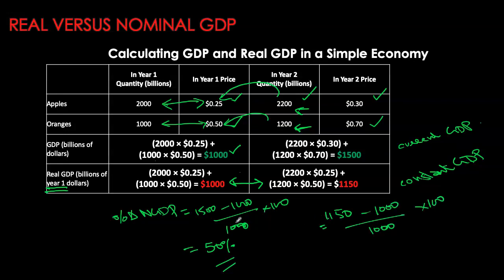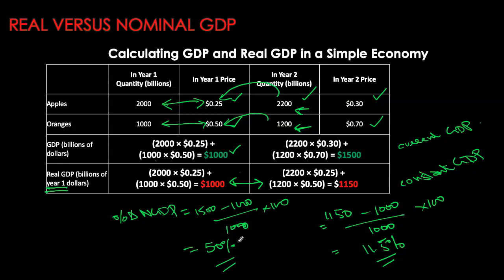Note that growth rate or percentage change is simply the absolute change divided by the initial value times 100. So in this case, we see a growth rate of 11.5%. A much modest figure compared to this phenomenal growth rate of 50%. Now, why is 50% such a big number?